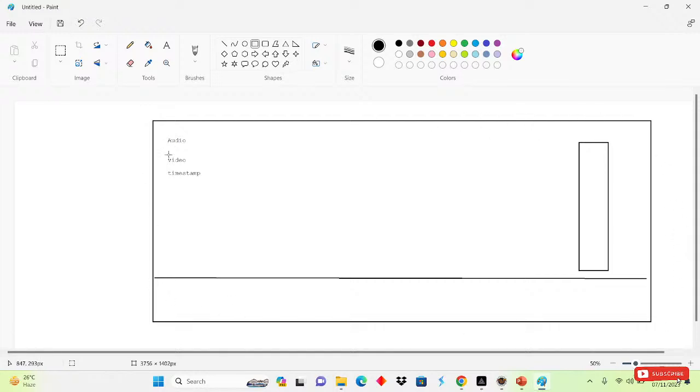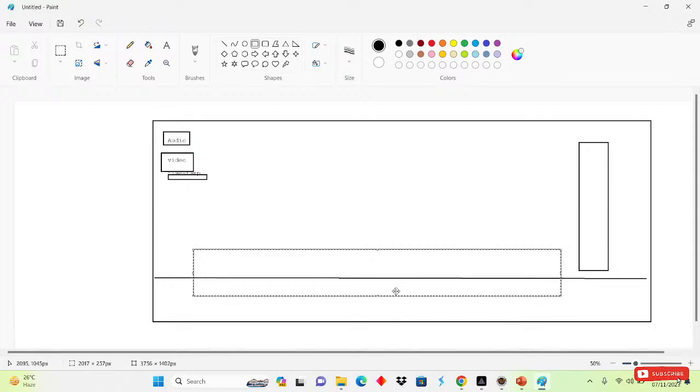Inside this big process there are small processes, like audio is another process, video is another process, timestamp, progress bar, these all are small processes which are present inside the big process, and that is known as a thread. So this audio is a single thread, this video is another thread, this timestamp also is another thread, this progress bar is another thread, and all these threads are executing at the same time. That is called multi-threading.